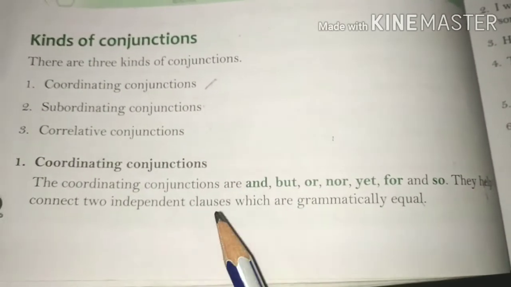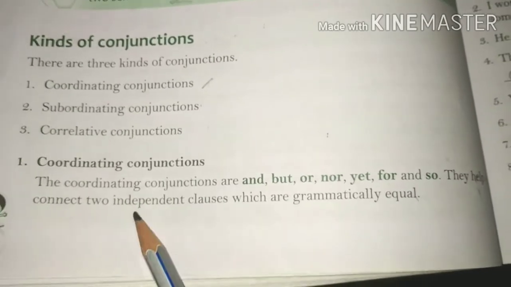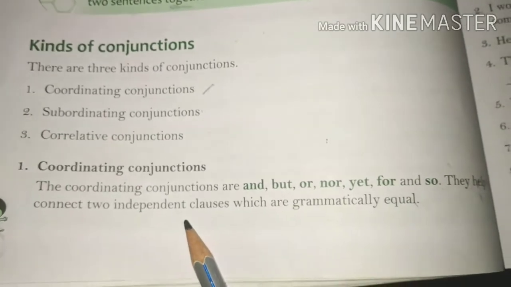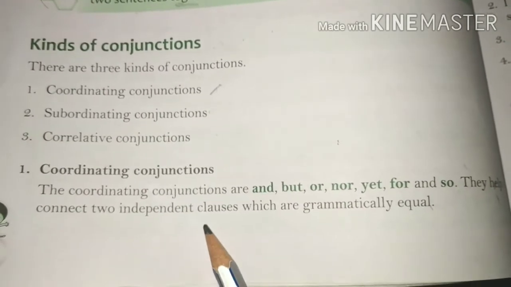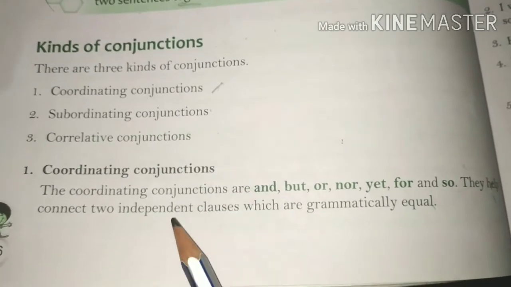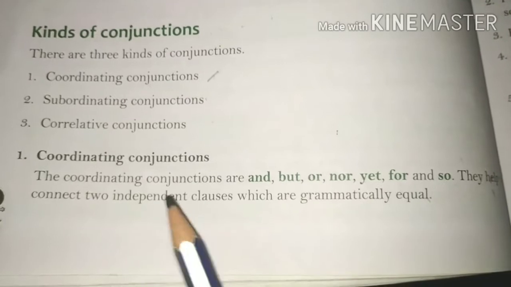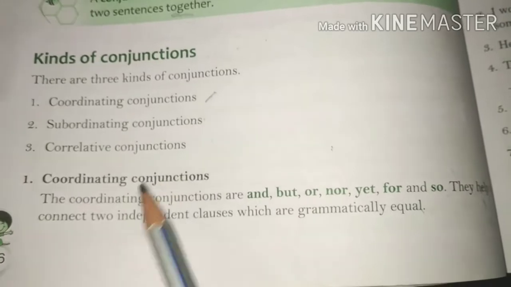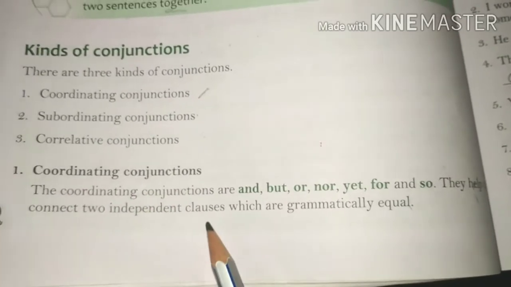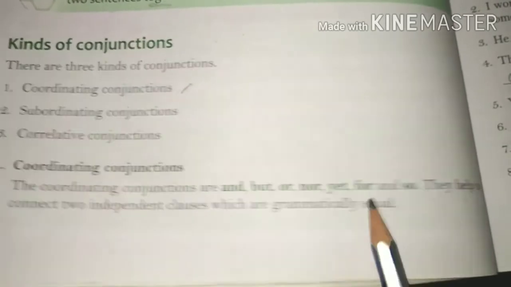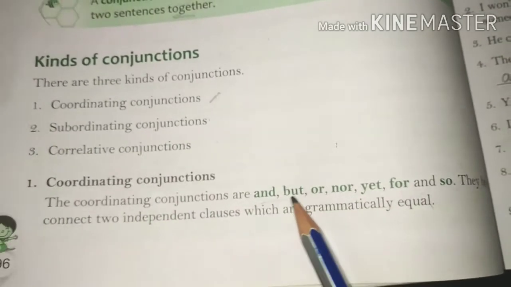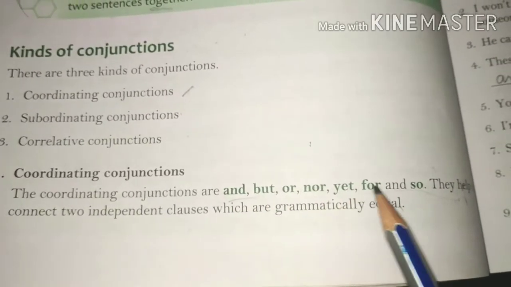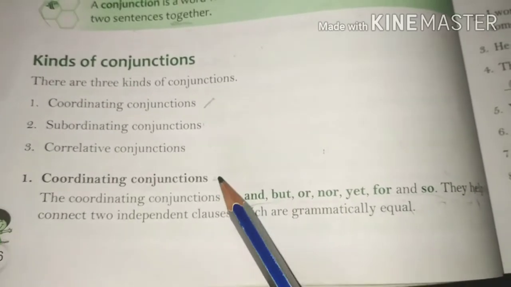Students, in a previous video I have explained what clauses are and what independent clauses are. A clause has a subject and a verb, and an independent clause can stand alone; it doesn't need any extra information. Coordinating conjunctions connect two independent clauses which are grammatically equal, and only these are coordinating conjunctions. You should learn them: and, but, or, nor, yet, for, and so.